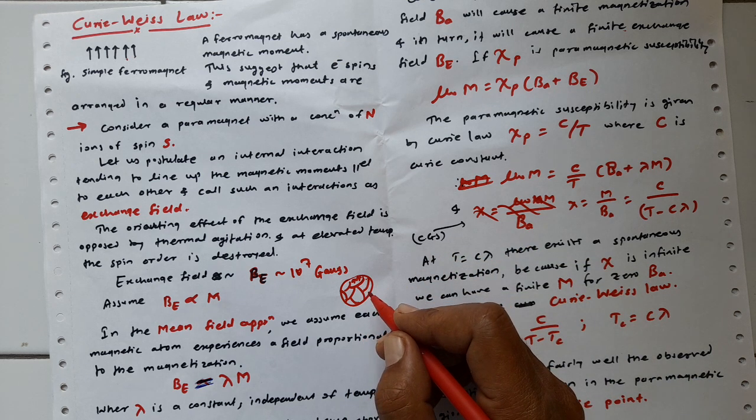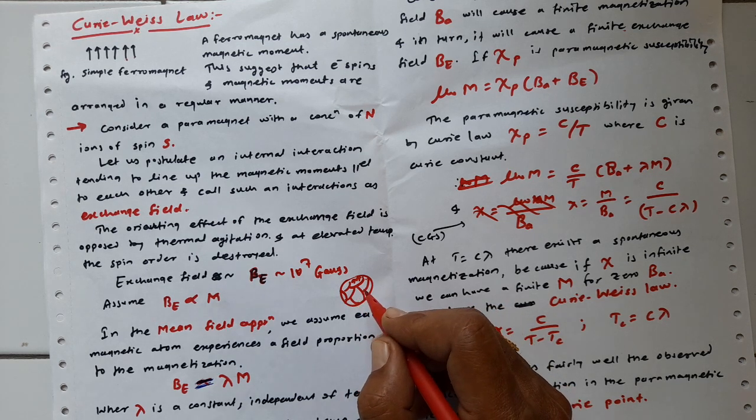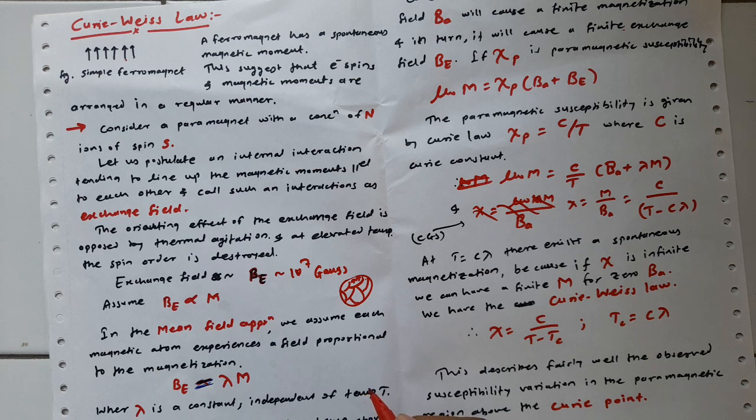The magnetization then refers to the value within a domain.